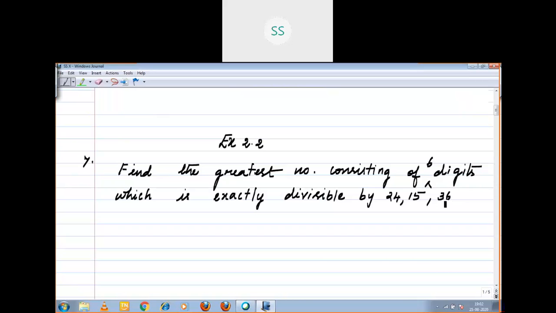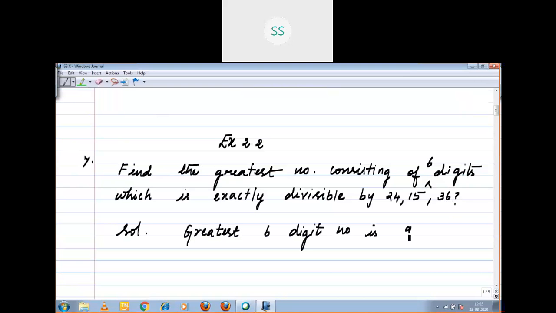Find the greatest number consisting of 6 digits which is exactly divisible by 24, 15, 36. See here, greatest 6 digit number you know, right? First you should write the greatest 6 digit number. Greatest 6 digit number is, you know very well, right?